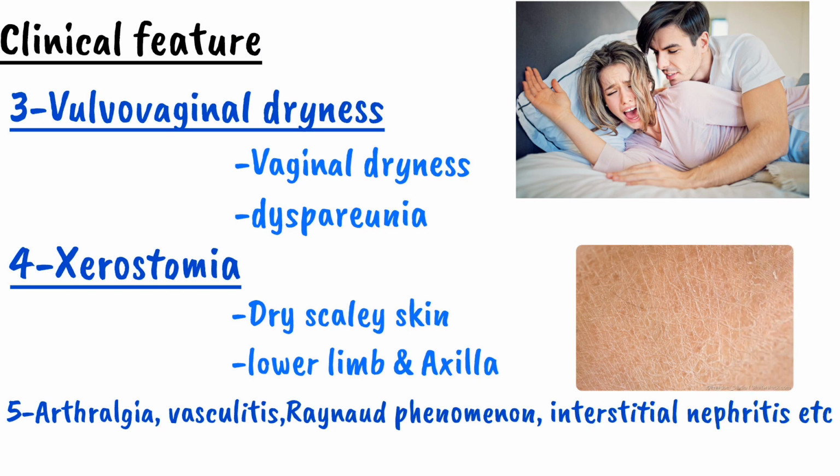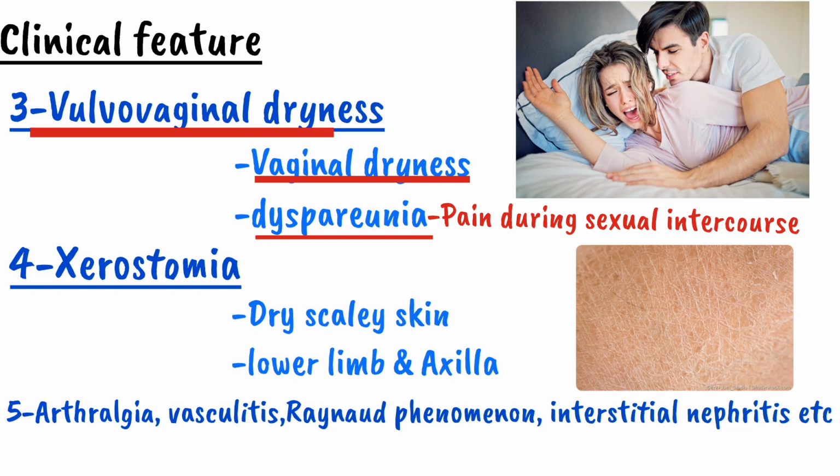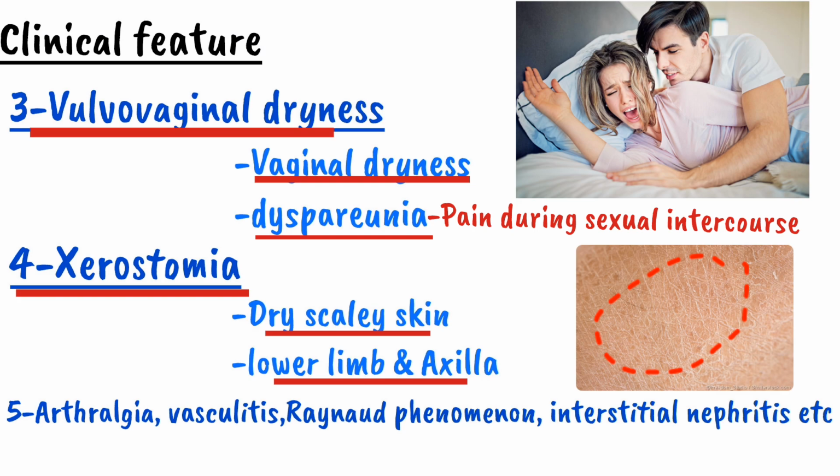Apart from these two major clinical features, dry eye and a dry mouth, the Sjogren syndrome can cause other clinical features such as the vulvovaginal dryness. In this, there will be a vaginal dryness which will cause dyspareunia. The dyspareunia means that there will be a pain during sexual intercourse. The next clinical feature it causes xerostomia. Xerostomia cause dry scaly skin and it is predominantly on lower limb and axilla. Apart from these, the Sjogren syndrome can rarely cause arthralgia, vasculitis, Raynaud phenomena, interstitial nephritis, and any other connective tissue disease.